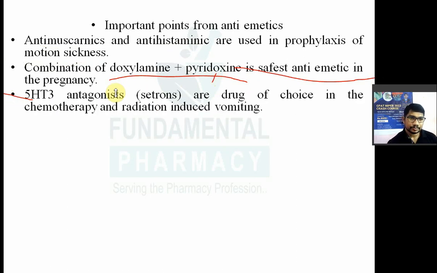Next point we'll see serotonin receptor antagonist, that is the satrons. All the satrons, granisetron, palonosetron, all these are the drug of choice in case of chemotherapy induced vomiting or radiation induced vomiting.